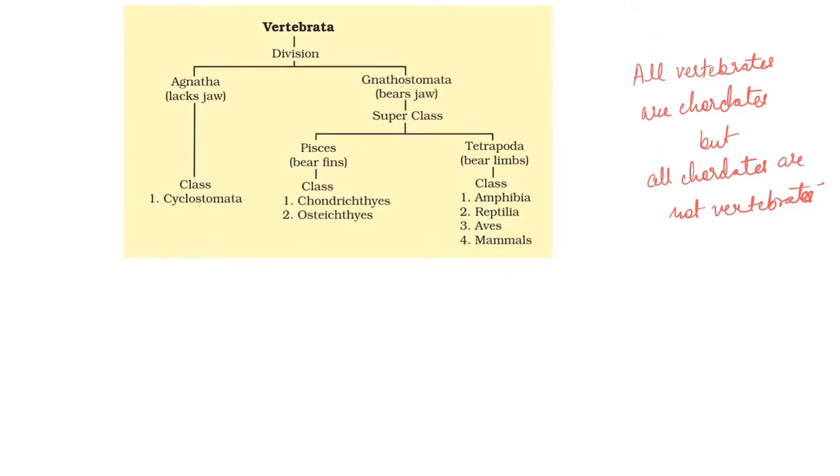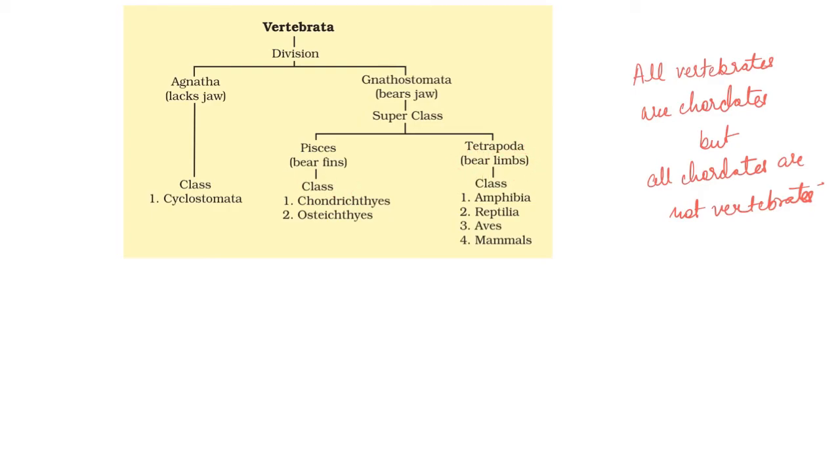The subphylum Vertebrata is divided into two divisions, Agnatha and Gnathostomata. Okay, so Agnatha lacks jaw, and Gnathostomata bears jaw. Then Agnatha has a class Cyclostomata, and then Gnathostomata has a superclass Pisces, which bears fins, and Tetrapoda, which bears limbs.